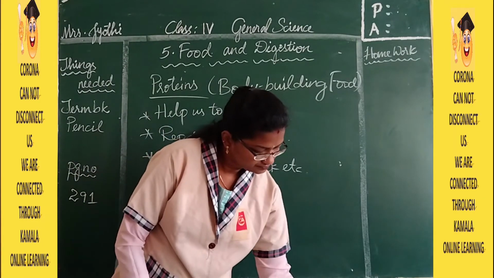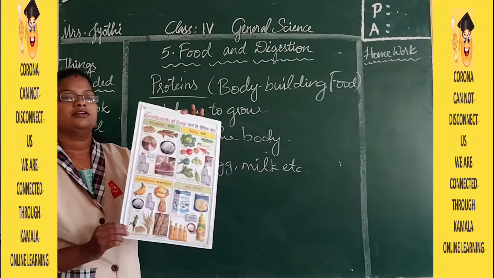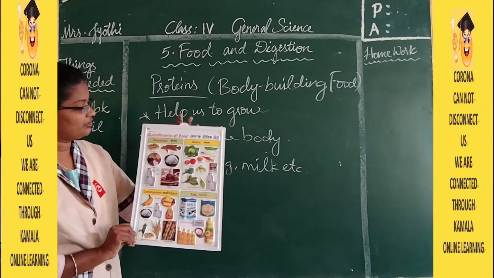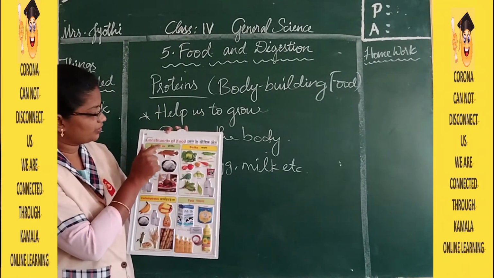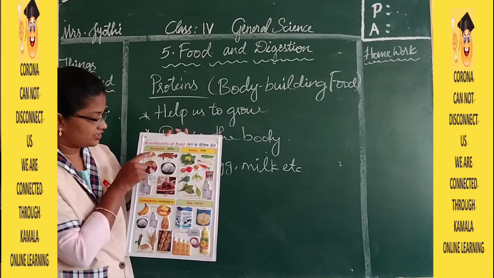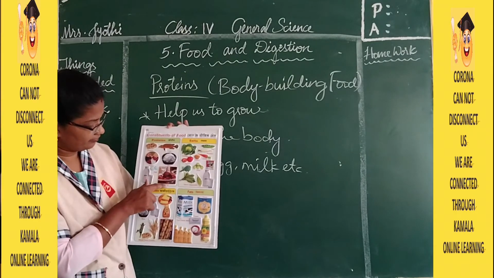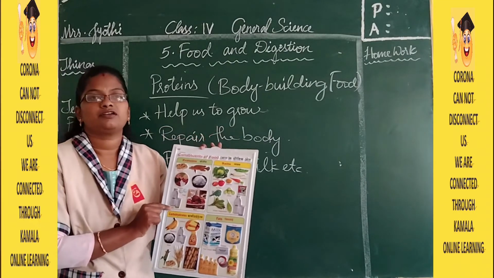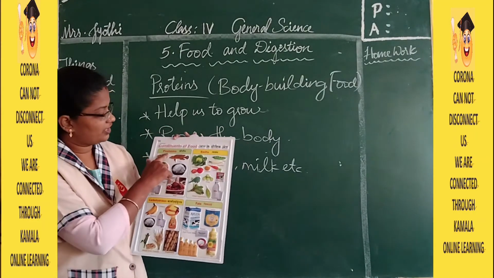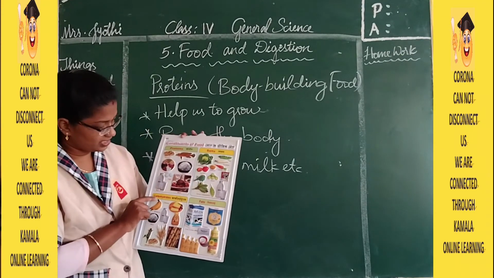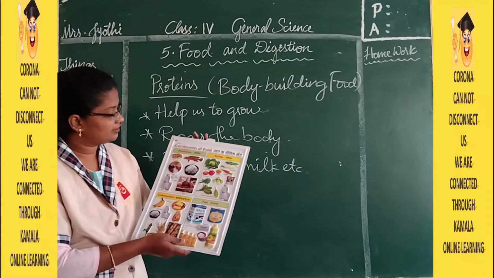Here I have a chart with me, and you can see different kinds. These are the proteins: peanuts, fish, rice, pulses, egg, meat, and milk. This is all about the nutrients. Here we have proteins, then salts, then carbohydrates and fats. The remaining are in another chart.